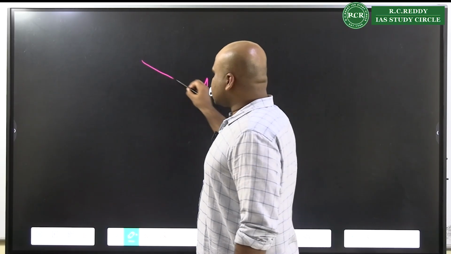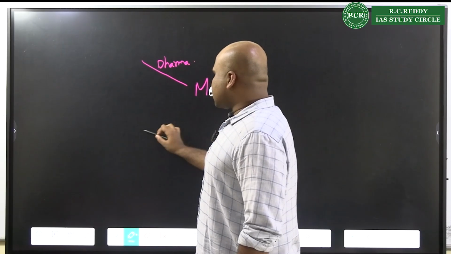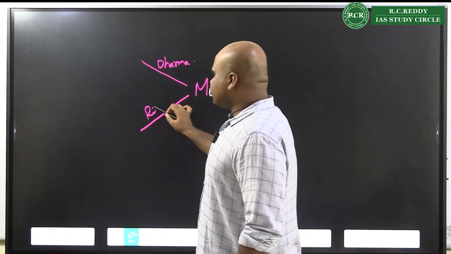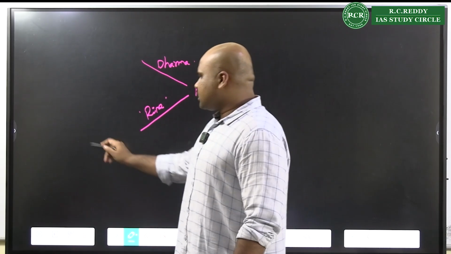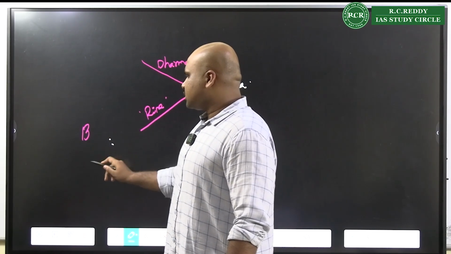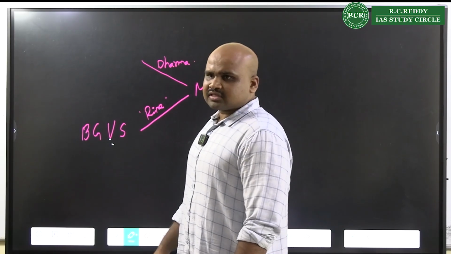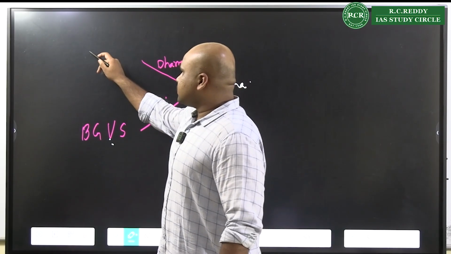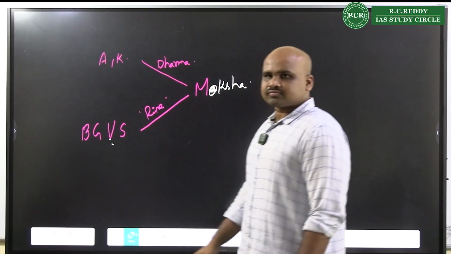And that moksha is through the path of dharma, and through the path of fulfilling the social obligation or rina. Here you see it is brahmacharya, gruhastu, vanaprastha and sannyasa, and here it is with respect to artha and kama.